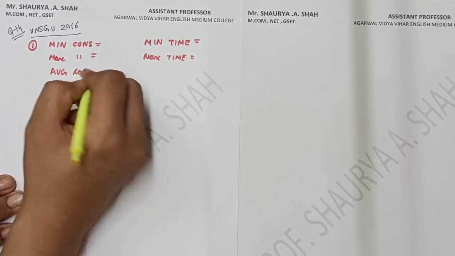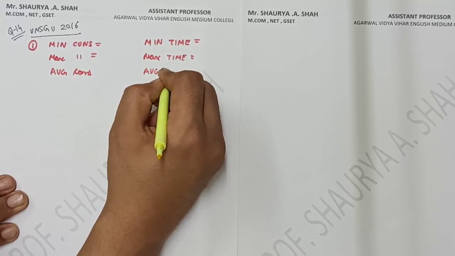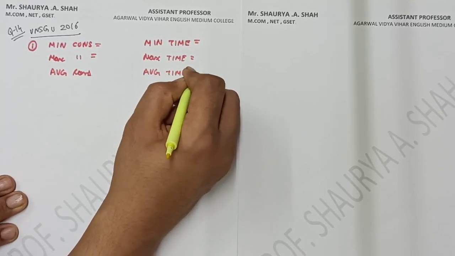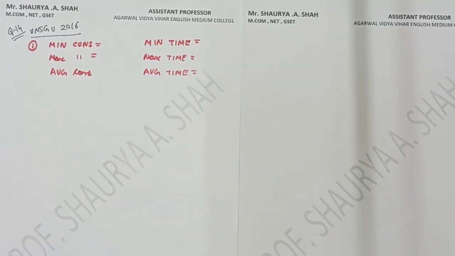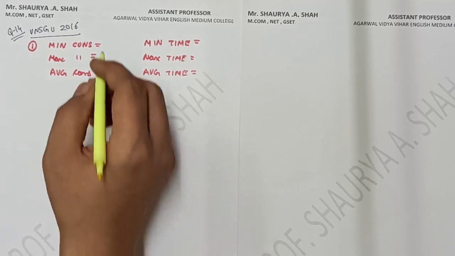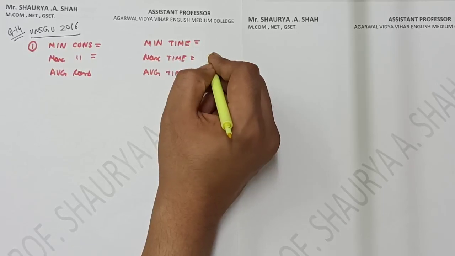So average consumption, average time. Here maximum time is given, right? So what is your maximum time, dear students? Your maximum time is 6 weeks, right? So you will consider here maximum time as 6 weeks.